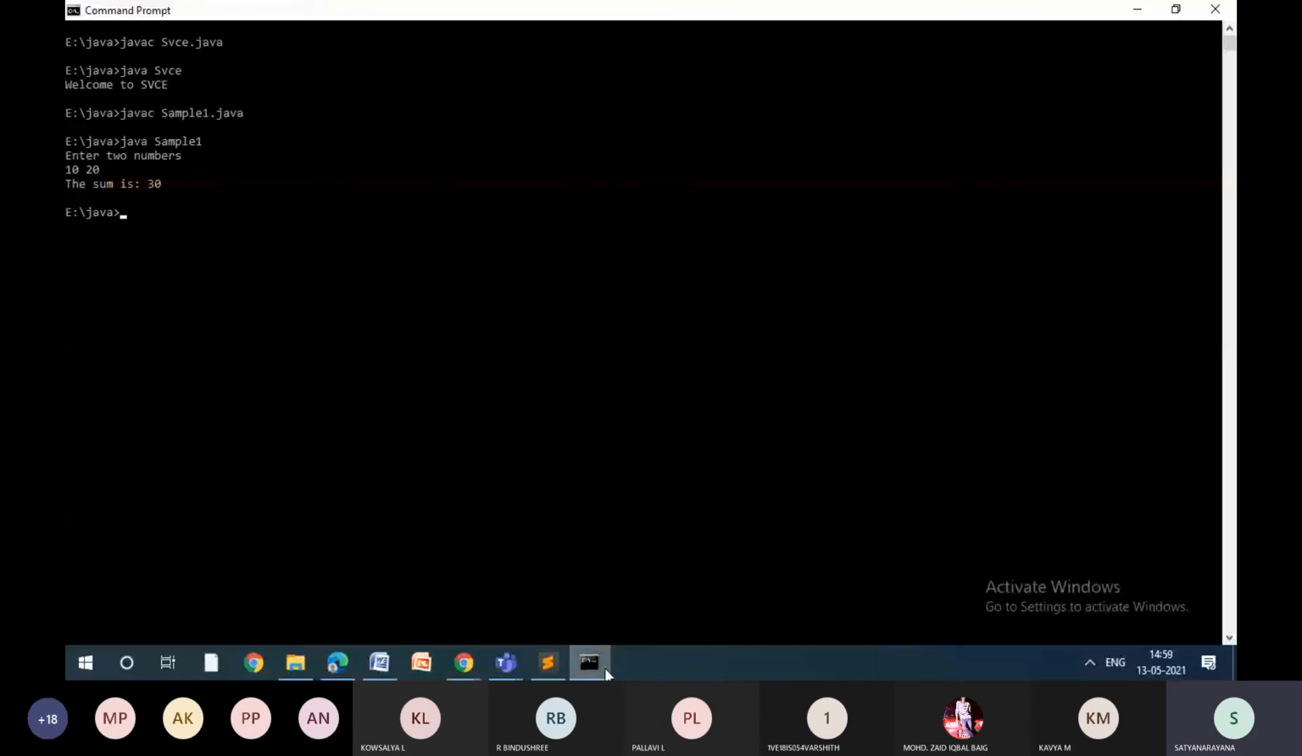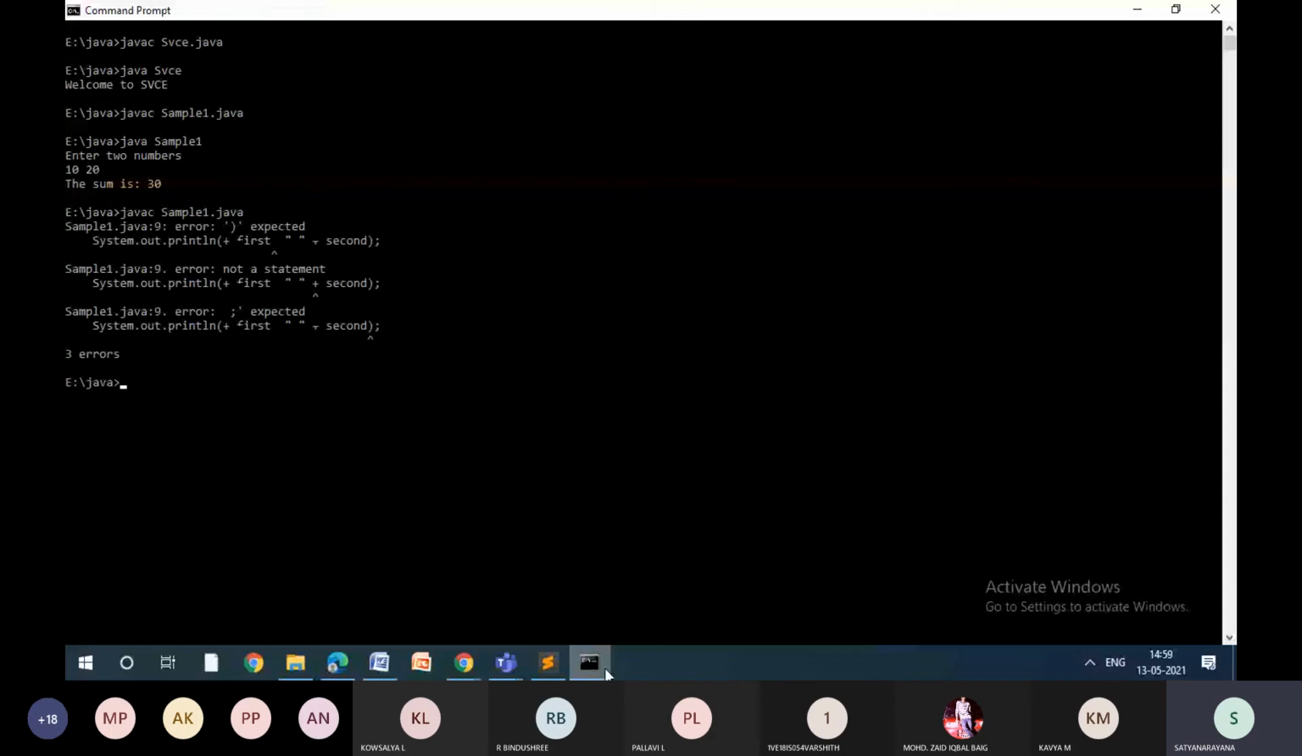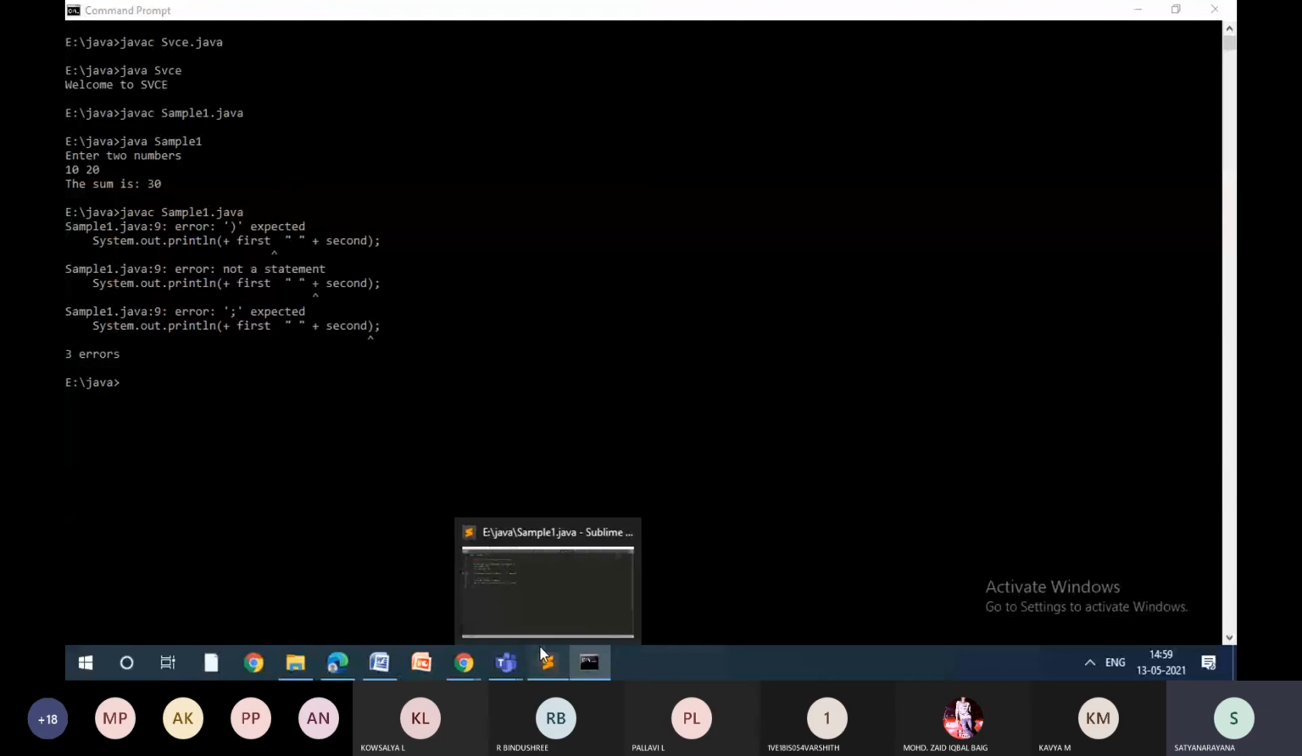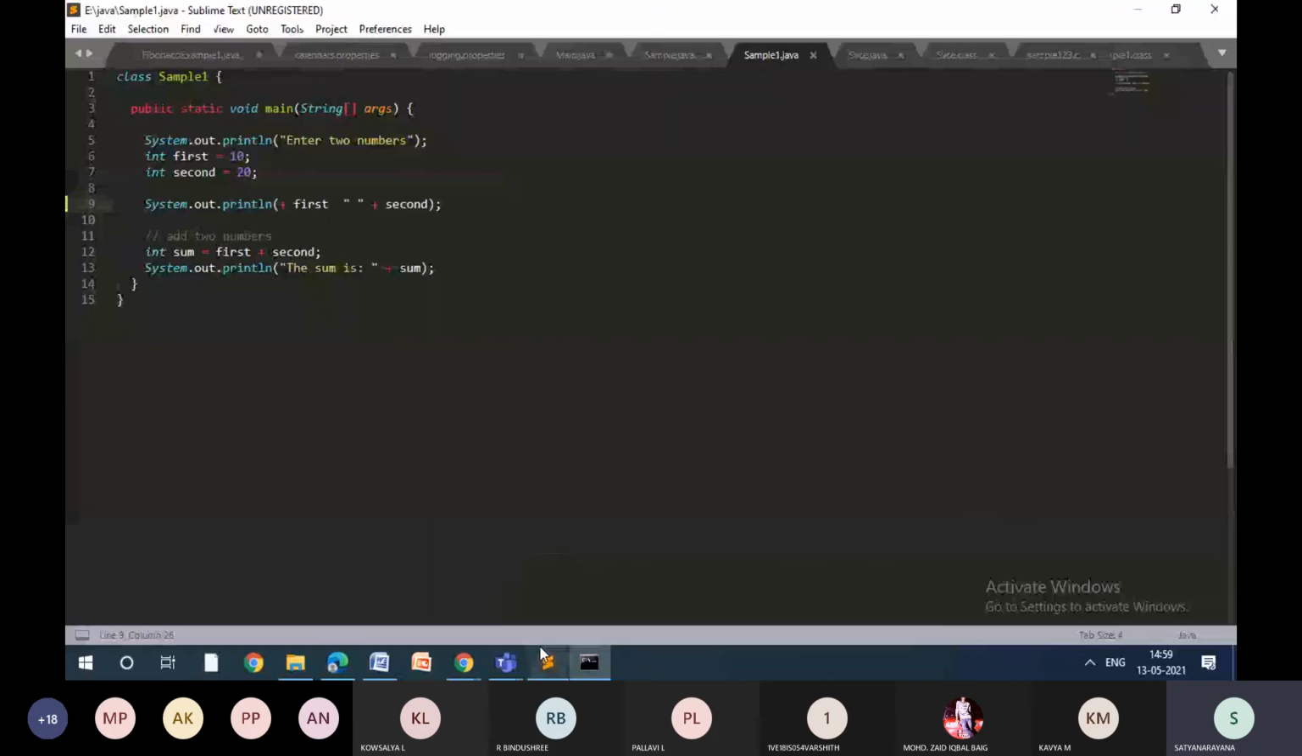Whether we'll get error, whether we'll get the output, we'll see. Right. So now what happened? So we are getting the error. What is the error? Because we need to start every statement here. Let me go to Sublime Text again. Yeah. So whenever you want to start this value, you cannot start with the plus operator.